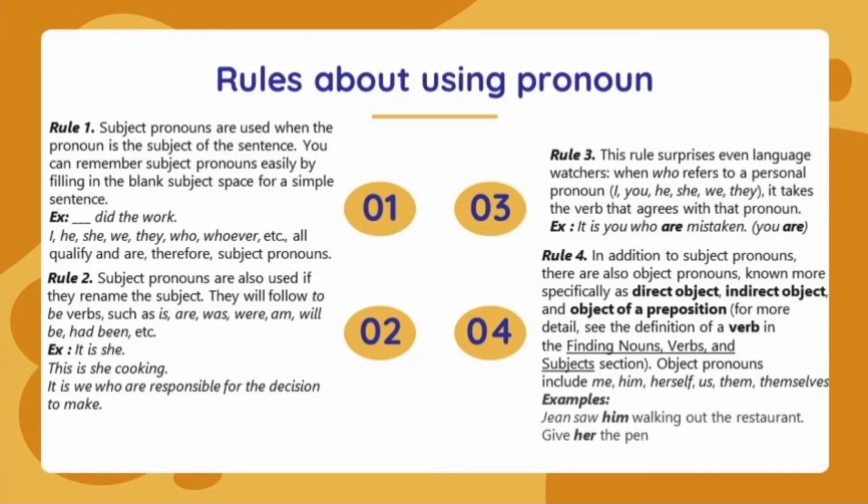Rule number 4. In addition to subject pronouns, there are also object pronouns, known more specifically as direct object, indirect object, and object of a preposition. For more detail, see the definition of a verb in the Finding Nouns, Verbs, and Subject section. Object pronouns include me, him, her, us, them, themselves. Example, Yemima saw him walking out the restaurant, or give her the pen.